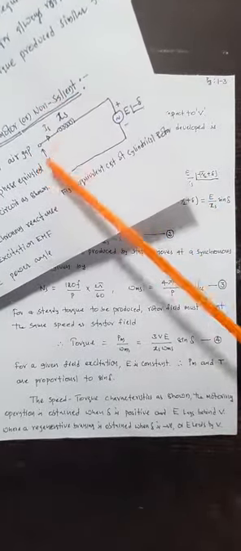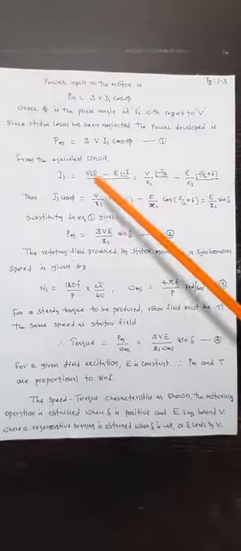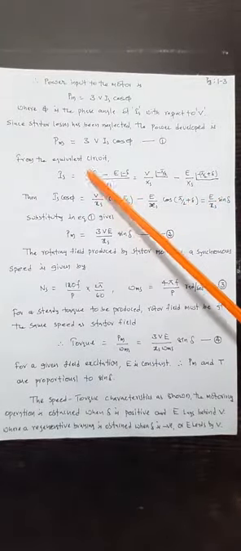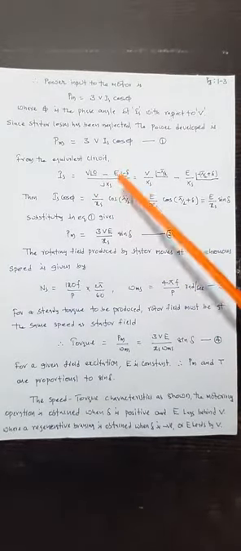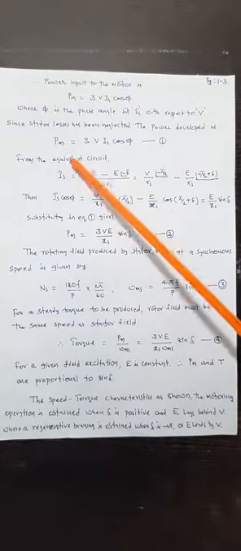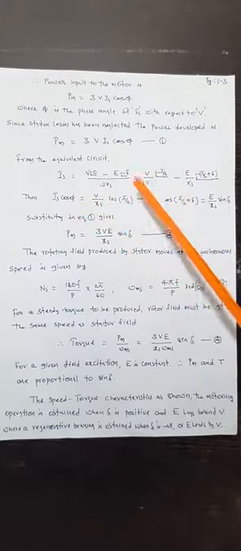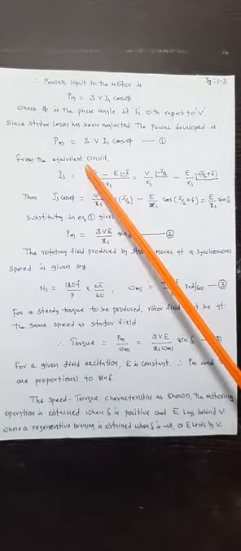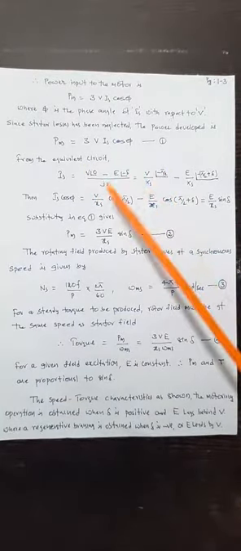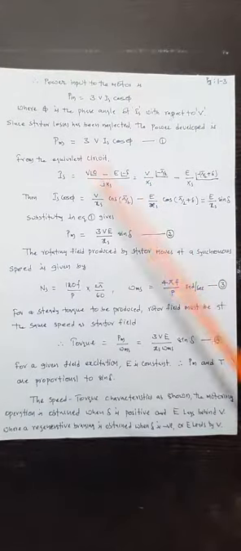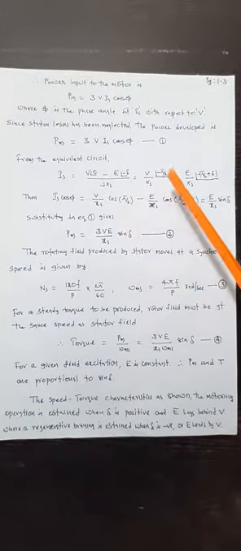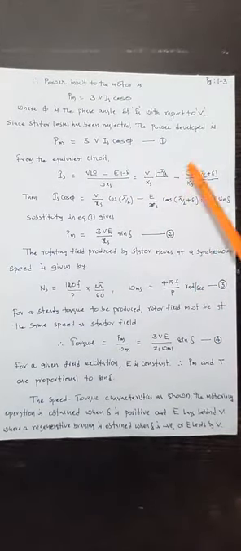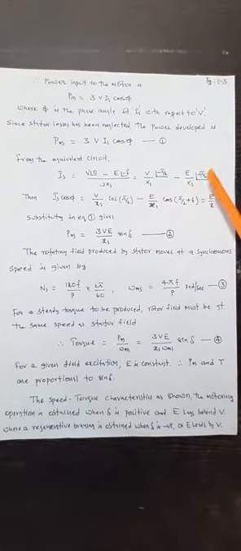Therefore, current can always be the difference of these voltages divided by the reactance. V is the reference voltage, at an angle of 0, minus E at an angle of minus delta, divided by jXs. This is the formula for current. Splitting it into two terms: V by Xs, and j has to be lifted to the numerator, so that is an angle of minus pi by 2. Then the second term is minus E by Xs at an angle of minus pi by 2 plus delta.